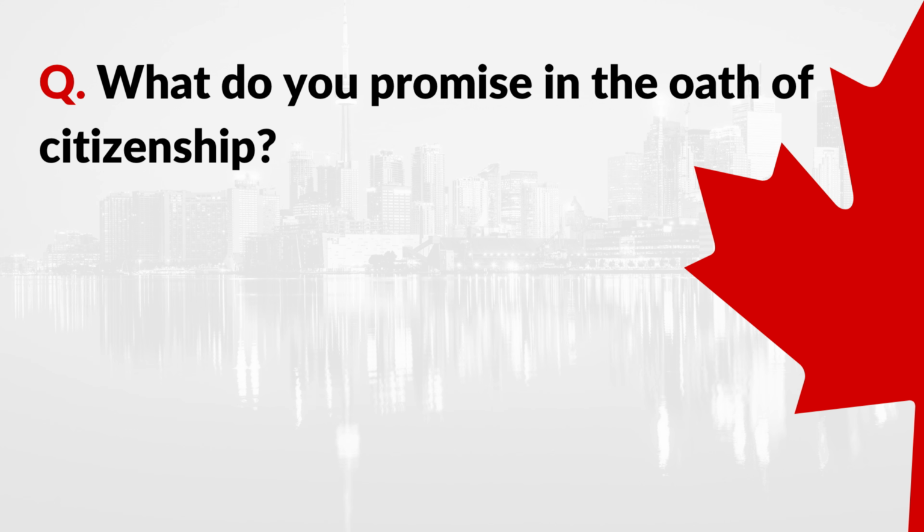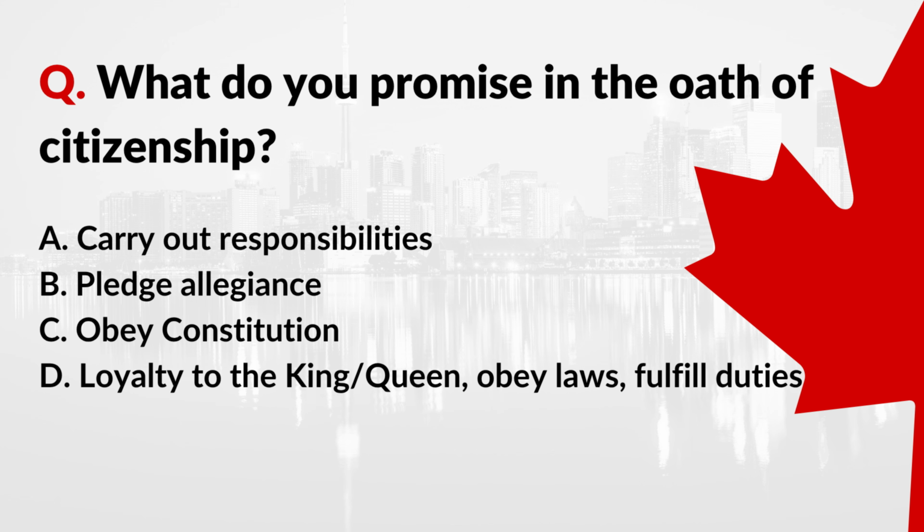Question: what do you promise in the oath of citizenship? A. Carry out responsibilities, B. Pledge allegiance, C. Obey Constitution, D. Loyalty to the King/Queen, obey laws, fulfill duties. Correct answer: D. Loyalty to the King/Queen, obey laws, fulfill duties.